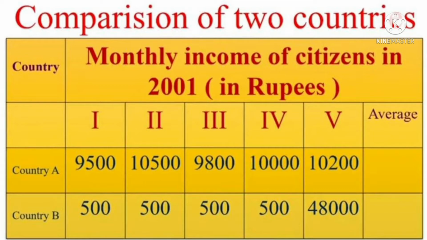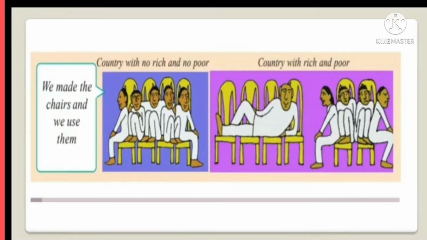Both the countries have identical average income. Country A is preferred because it has more equitable distribution. In this country, people are neither very rich nor extremely poor, while most citizens in country B are poor and one person is rich. Hence, while average income is useful for comparison, it does not tell us how this income is distributed among the people.